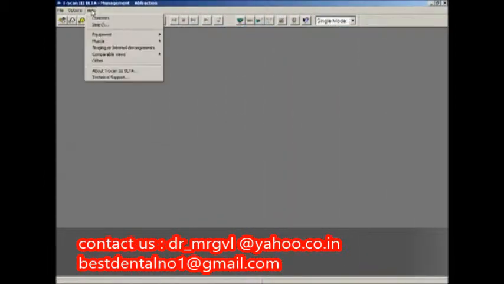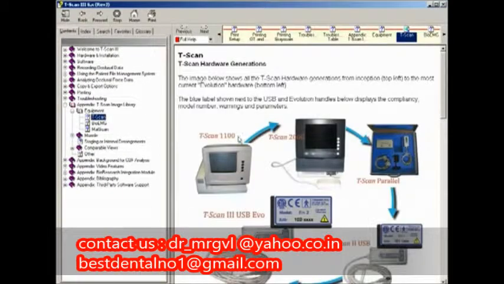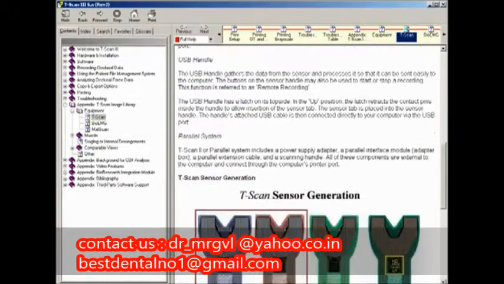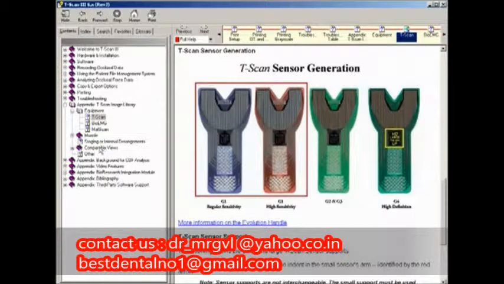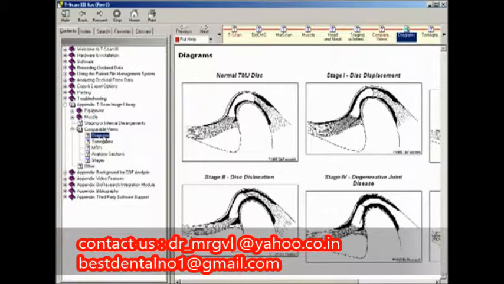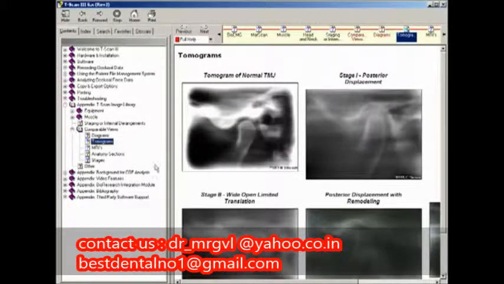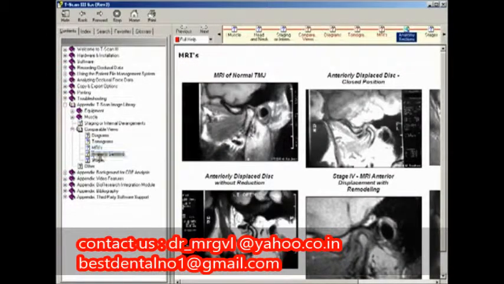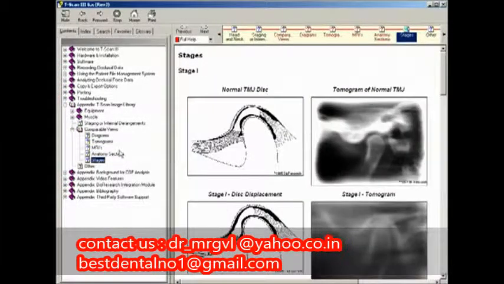The help file of version 6.0 TScan software is now equipped with an image library. The image library includes relevant pictures of equipment, muscles, diagrams, tomograms, MRIs, and anatomy. This new feature can be used as a patient education tool that can help explain issues related to the condition being treated.